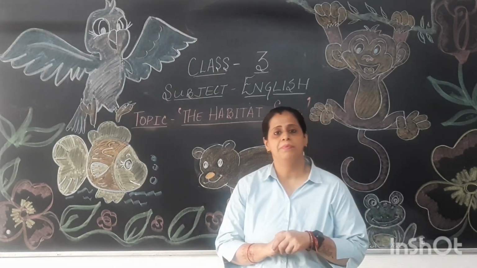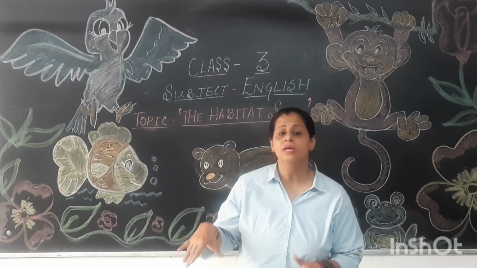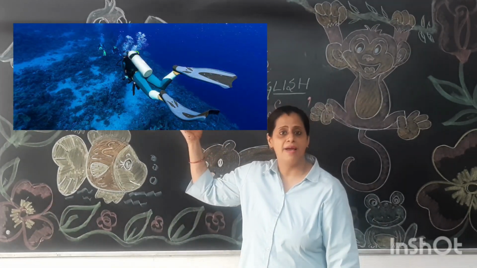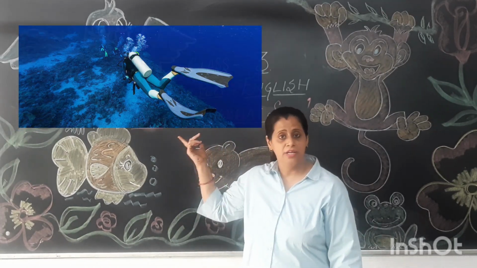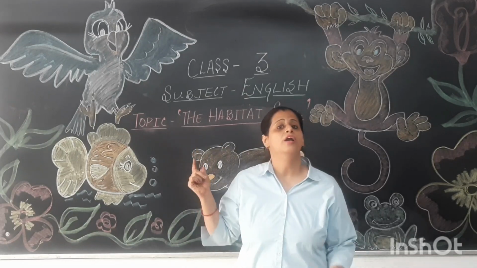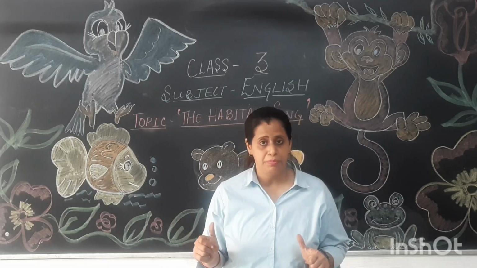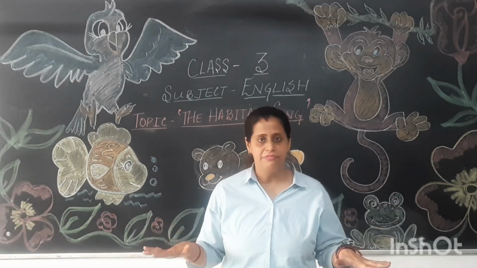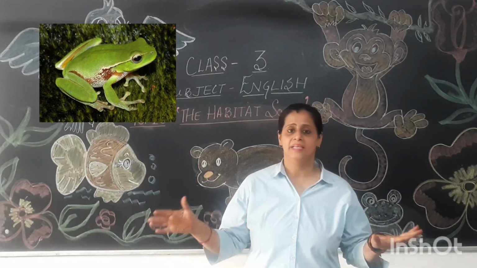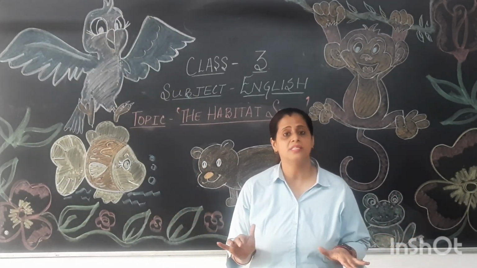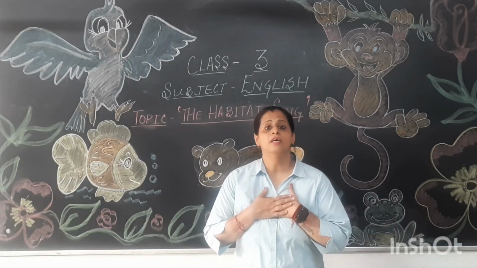Have you seen people who wear plastic fins? The swimmers who like to swim underwater wear these kinds of fins and they can easily swim in water. But with these fins, they are not able to walk on land. But these amphibian animals are blessed with webbed feet with which they can walk on land and they can also swim easily in water. So these amphibian animals are saying that we are happy, we are the peacemakers.